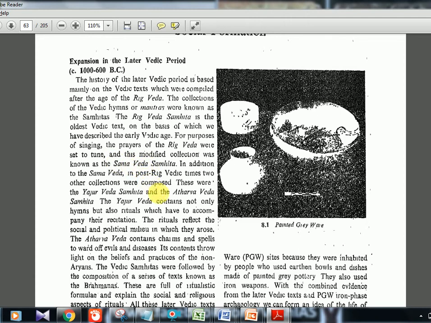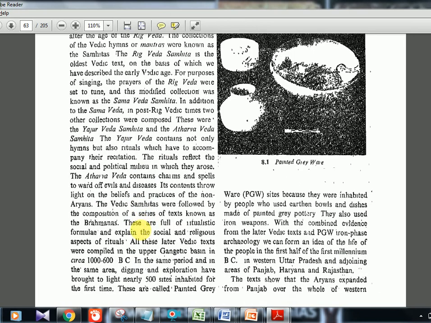The next ones are the Yajur Veda and Atharva Veda. Yajur Veda had the hymns and rituals, that is the rituals which will be accompanied, not only the prayers but the actual rituals or sacrifices, whatever they do, compiled in the Yajur Veda. Atharva Veda is about magic spells or charms against evils and diseases. You should have a clear understanding, at least a one line description of all 4 Vedas: Rig Veda, Sama Veda, Yajur Veda and Atharva Veda. Rig Veda in more detail is in the previous chapter, please watch that.